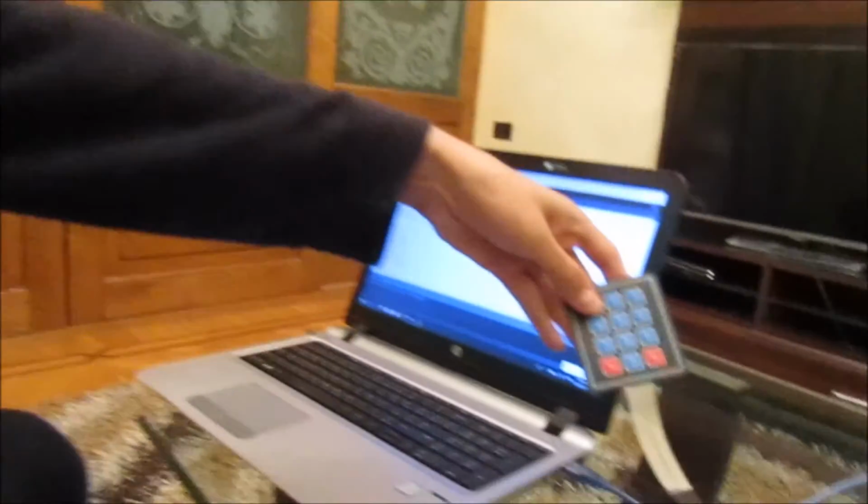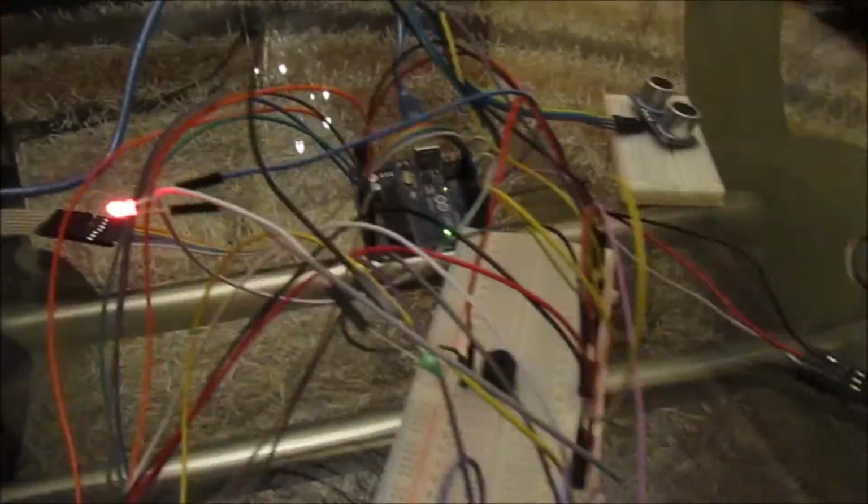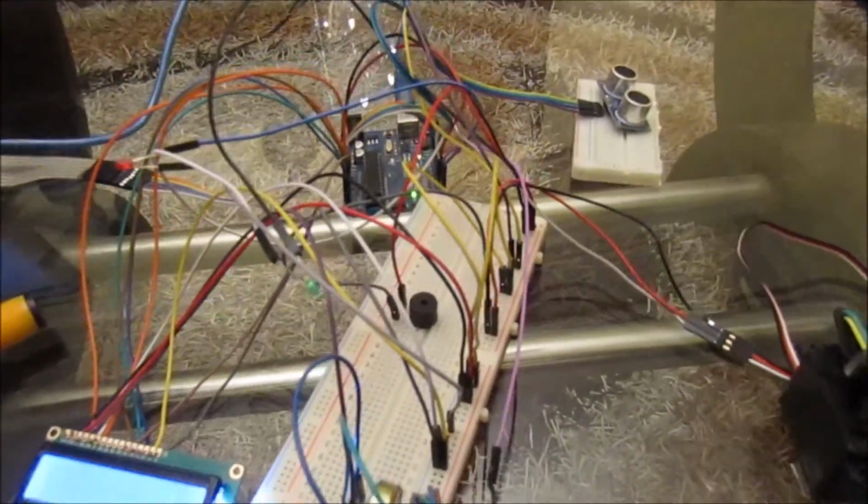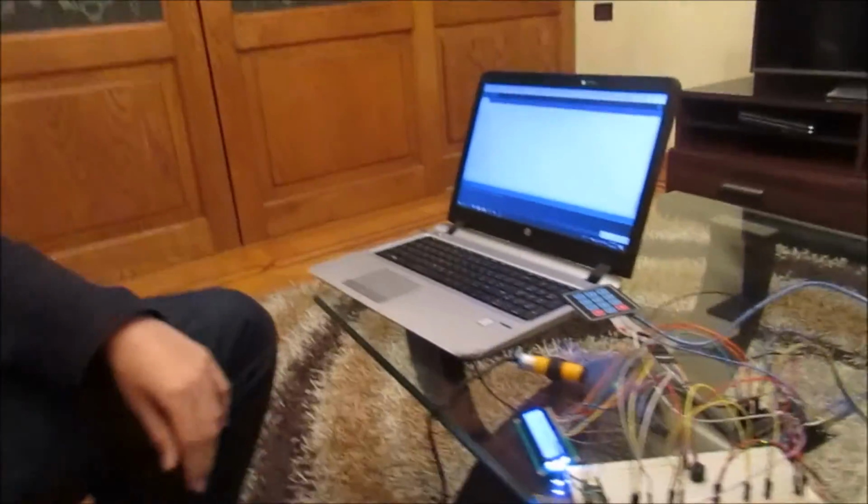Hello, my name is Mohamed Genedy. I'm now going to show you the second scenario where the user enters the password incorrectly. Say the user enters 1, 2, 5, 4, it prints out wrong password, and the red LED lights up, as well as the buzzer sounding, of course.